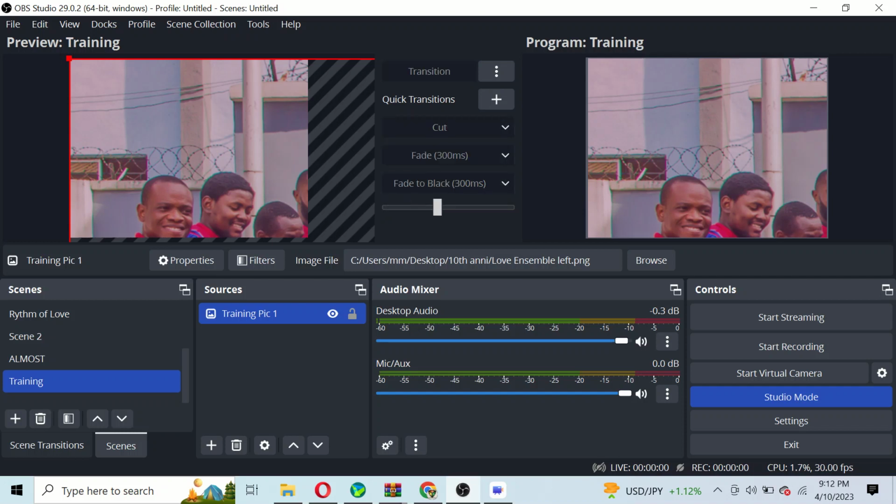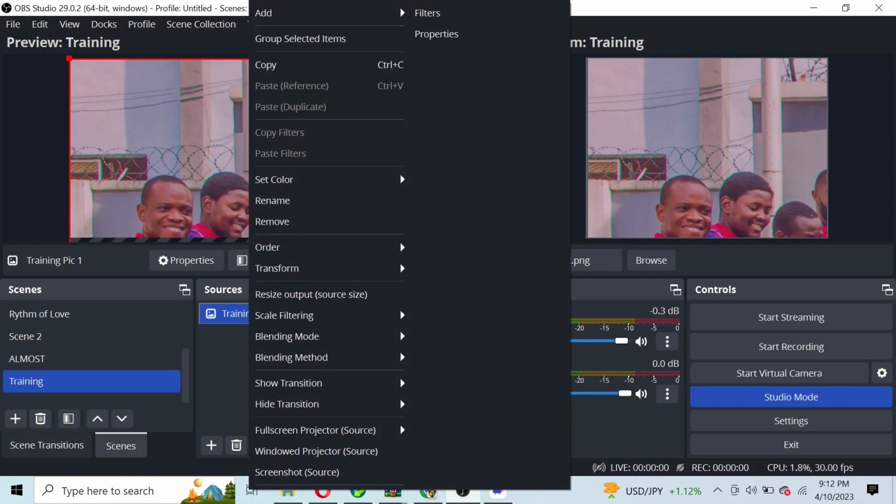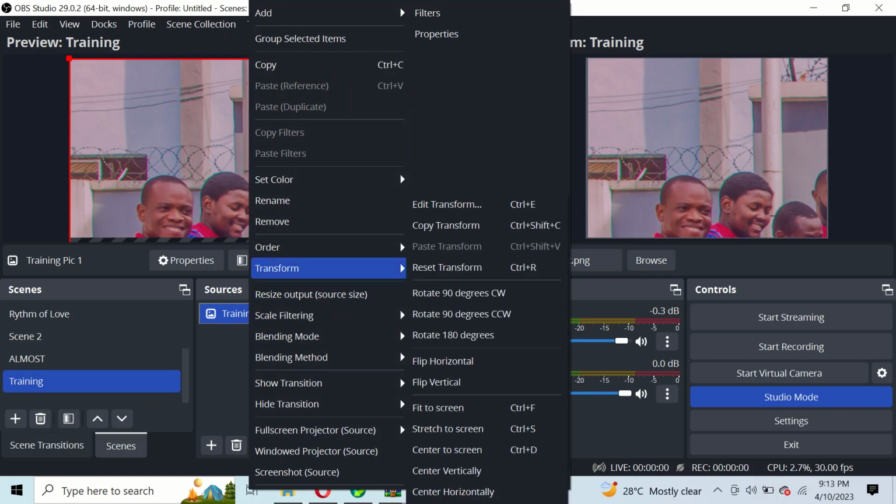Once I click on it and drag it forward, I've done that. But you can see what I told you, the image is not fitted, the image is overstretched. So how do I make it fit on my program bar? I come back to these sources here and I will right click on the image. Once I right click on the image, I will go to transform, and under transform I will click on fit